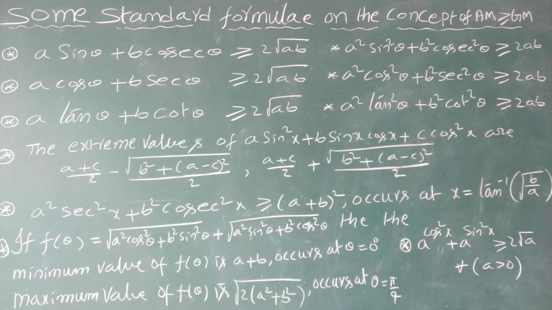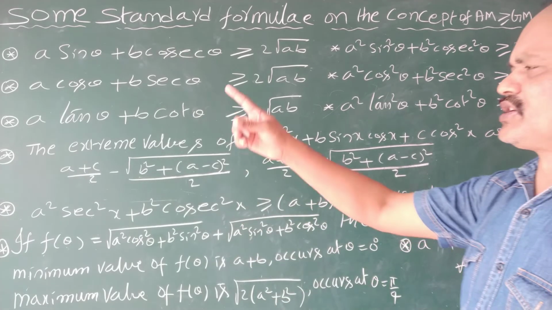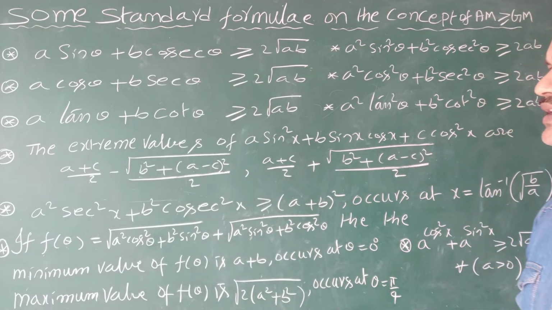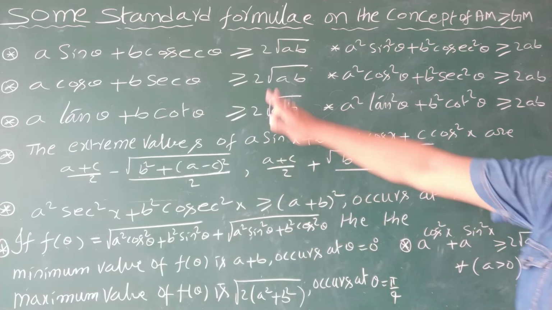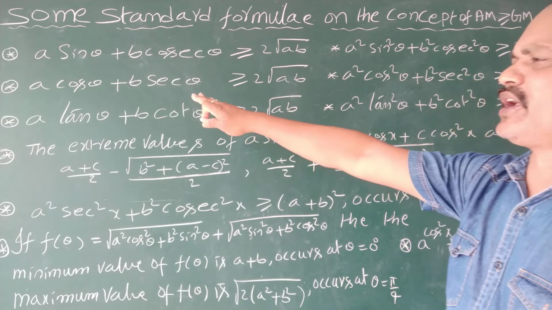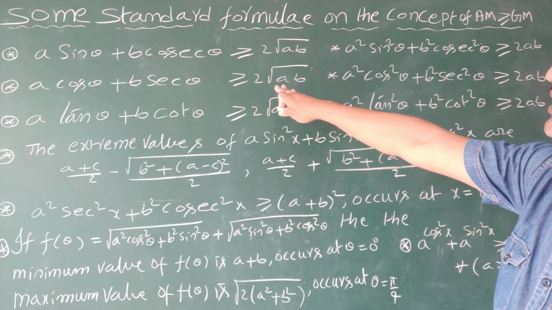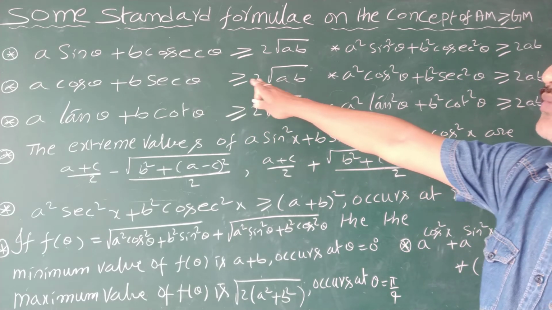Now we are going to the standard forms, some standard formulae on the concept of AM is greater than or equal to GM. The first one, already proved, is A sin theta plus B cosecant theta greater than or equal to 2 root AB. That's why this is the minimum value of this one. Now A cos theta plus B secant theta is greater than or equal to 2 root AB. This is the minimum value for this one.